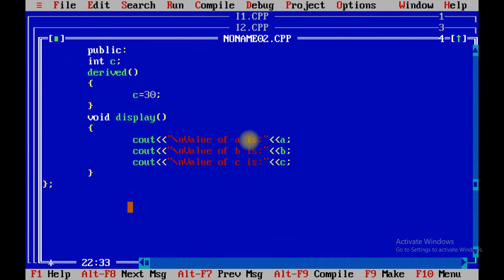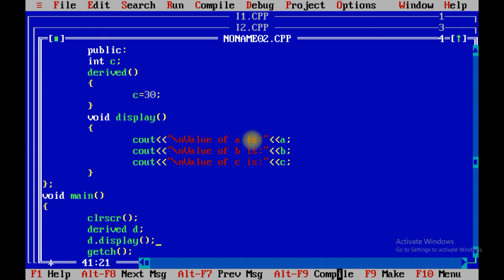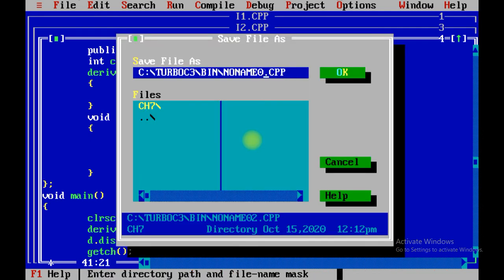Now what happens, what code we need to write in the void main? See, if the concept is clear, at that time you can write the structure of void main. You just need to create the object of the derived class and call the display function using d.display. Let me save the program first and then we will see the output.